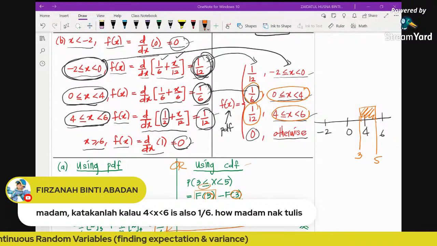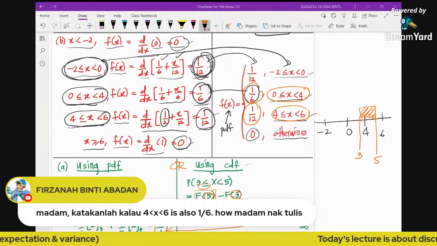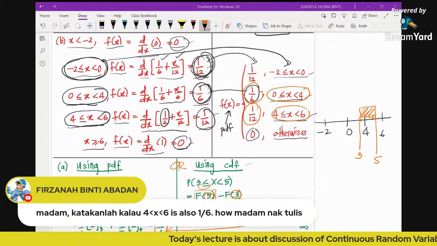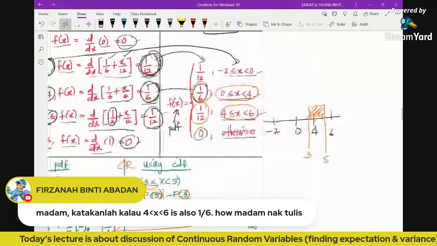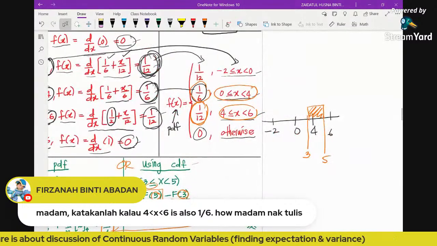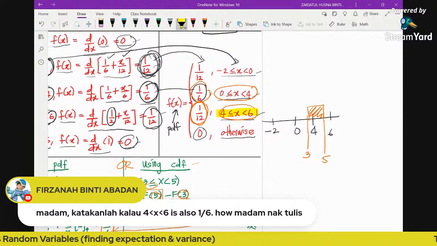Oh, it's the CDF, right? Okay, I understand the question. So coming back to the example. Fir's question is: if this one is also 1 over 6, if the probability, the PDF, is also 1 over 6.